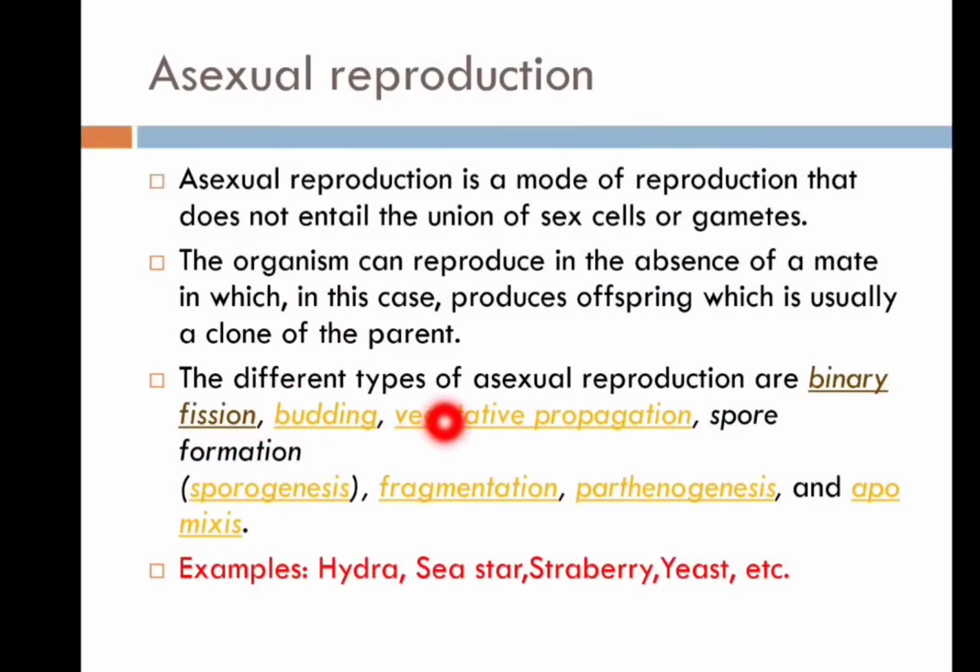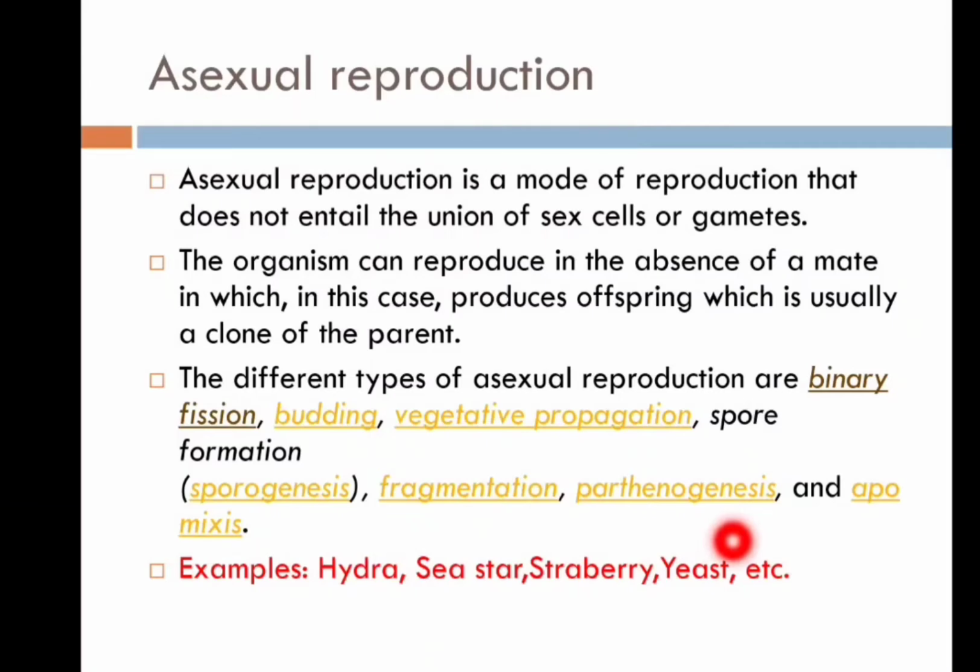The different types of asexual reproduction are binary fission, budding, vegetative reproduction, sporogenesis, fragmentation, parthenogenesis, and apomixis. Examples of asexual reproduction are hydra, sea star, strawberries, and yeast. These species reproduce by asexual reproduction.